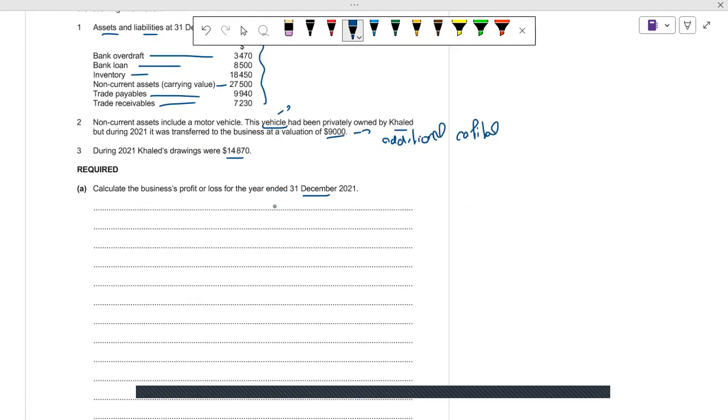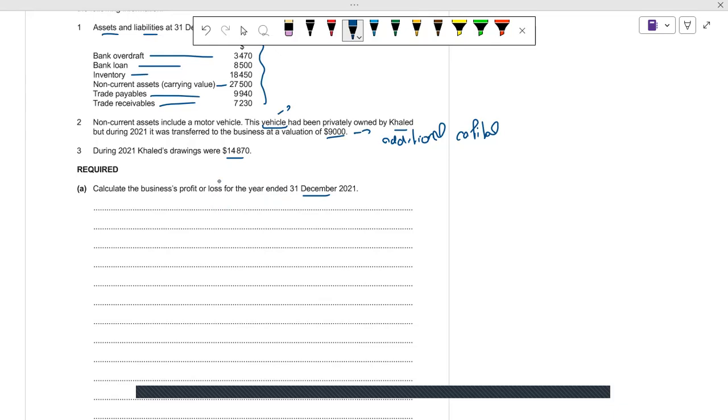We know that we have to do some reverse working in order to find the profit or loss for this business. For reverse working, one more thing we should know is the value of closing capital. So first of all, we have to find out the closing capital. When we have the amount for the closing capital, we can use reverse working to find the profit or loss.